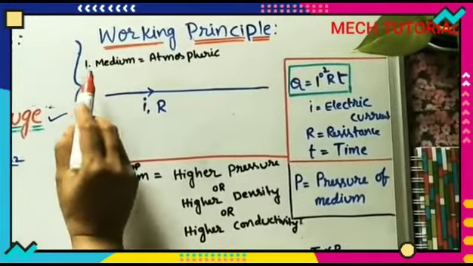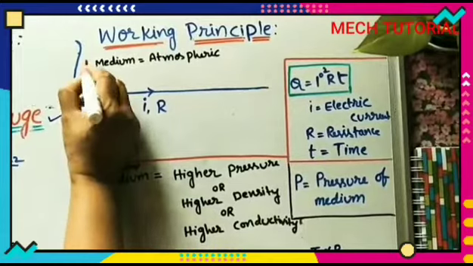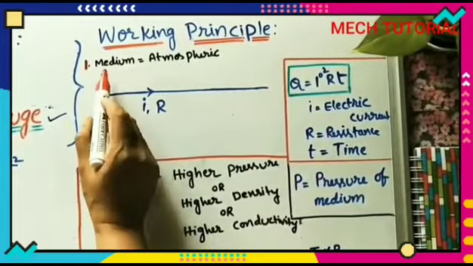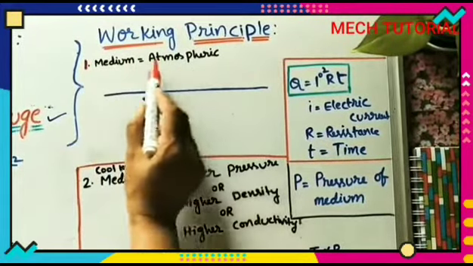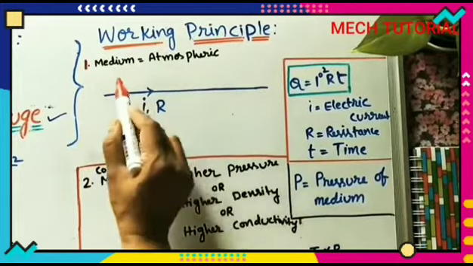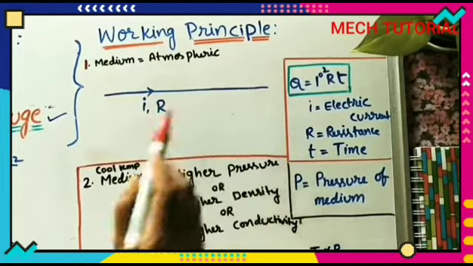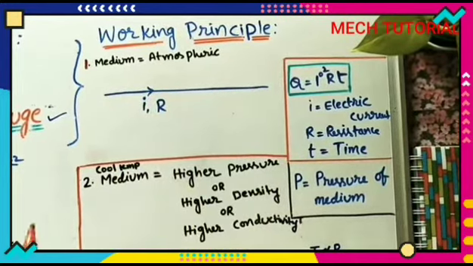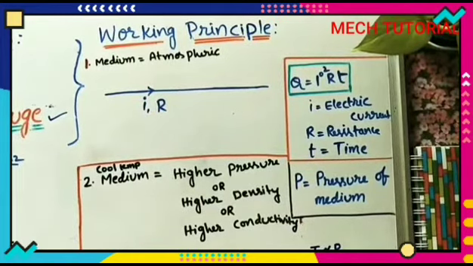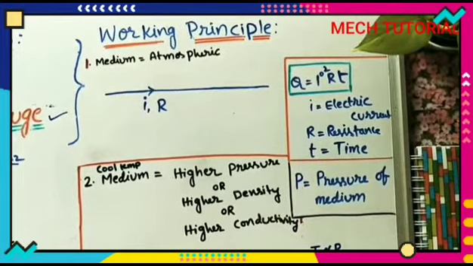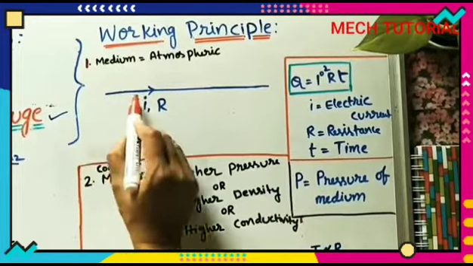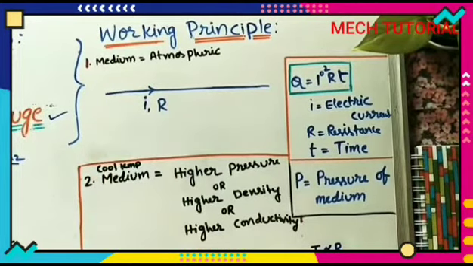In the first case, case 1, I am taking the medium, whatever atmosphere is around this cable. This is the electrical wire. Why I am taking a wire: in Pirani gauges we are taking an electrical circuit. That's why I am giving this example.